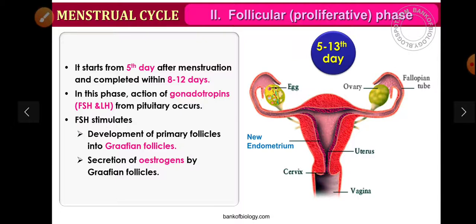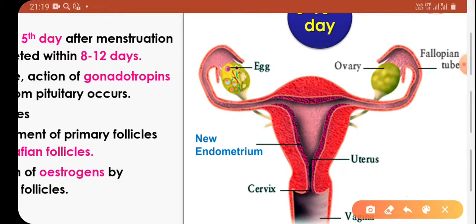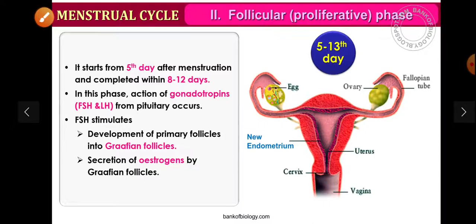The endometrial wall of the uterus regenerates during this phase. This is the new endometrium. LH and FSH are at their peak in the middle of this cycle.